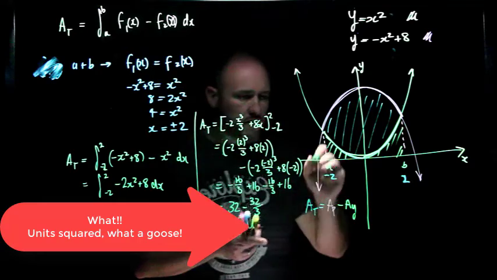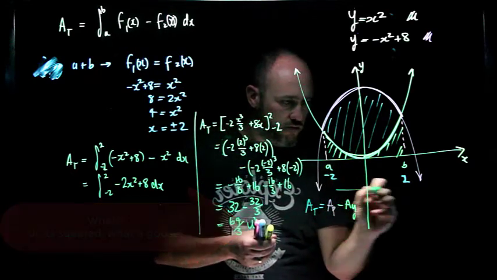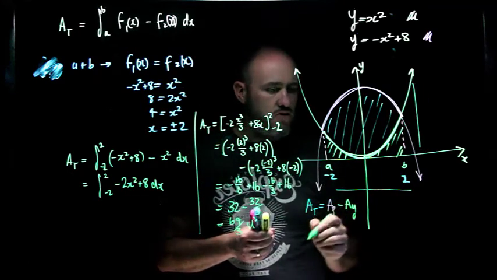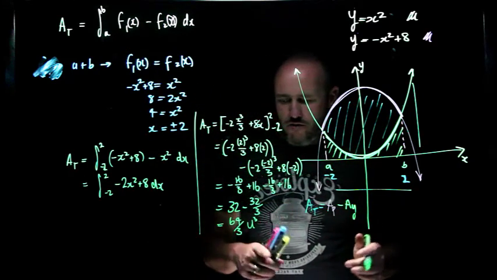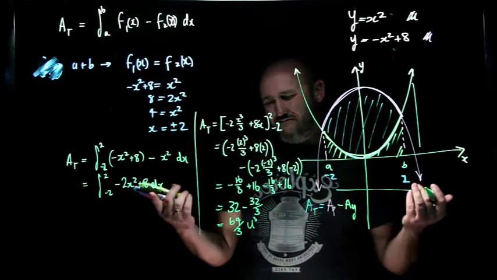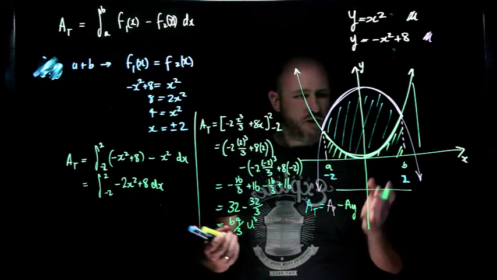Now I can play around with this, I can do a little block box. What's this? It's got a width of 4, it's got a height of 8, 4 times 8 is 32, this is a bit more than half of that 32, 64 over 3 is about 21 and a third, so that's a bit more than half of 32. I'm pretty happy with that answer.